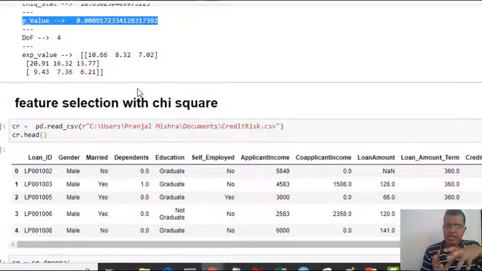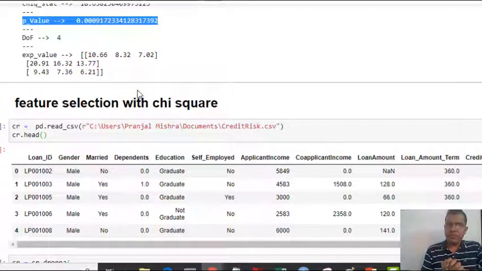To use this concept for feature selection, we pass one of the two variables as x, the independent variable, and the other as y, the dependent variable. If we are able to reject the null, it means there is a relationship between x and y. Since y is a function of x, I can say that x is a significant variable or a significant feature.